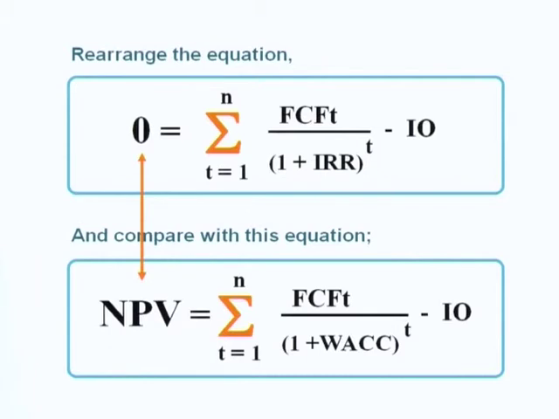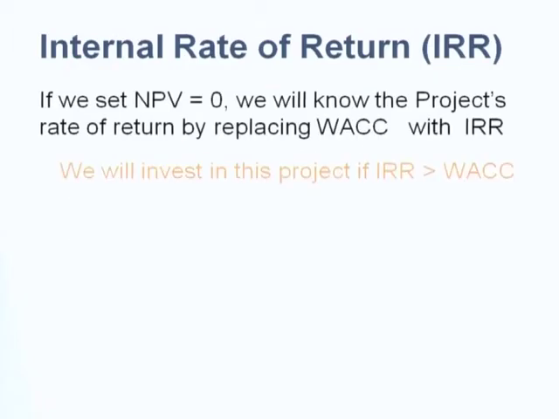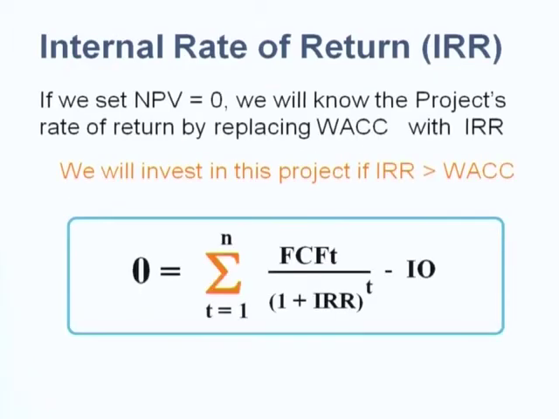So let's compare the two equations, NPV and IRR. What do you see? NPV is the bottom equation, right? IRR is above. If you compare, if you let NPV equal zero and change WACC to be IRR, you get the equation for IRR, right? So IRR is the point where NPV equals zero. So you get this equation: zero equals the summation of free cash flow discounted by IRR, minus the initial outlay. So this one is the equation for IRR, okay?